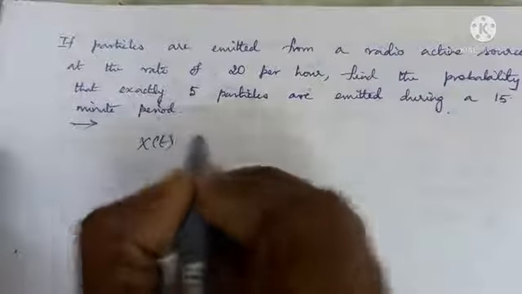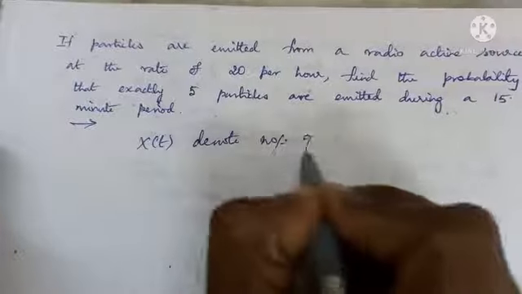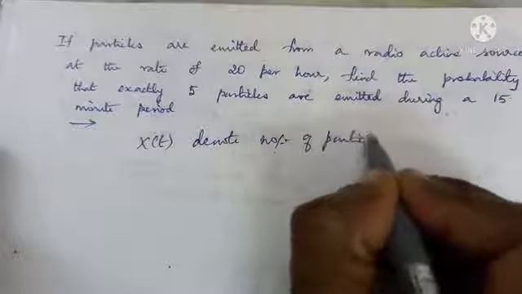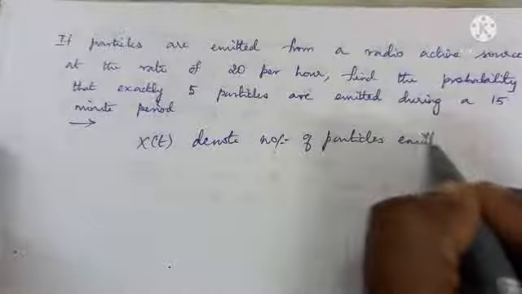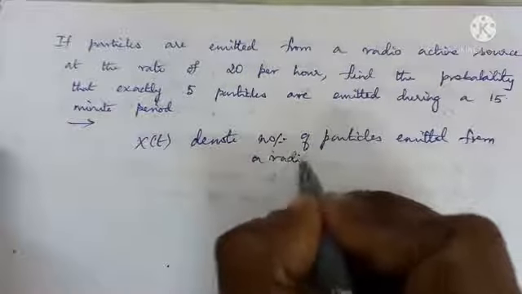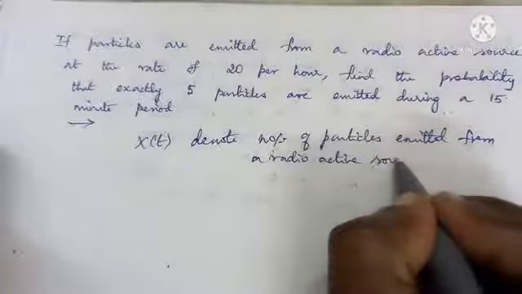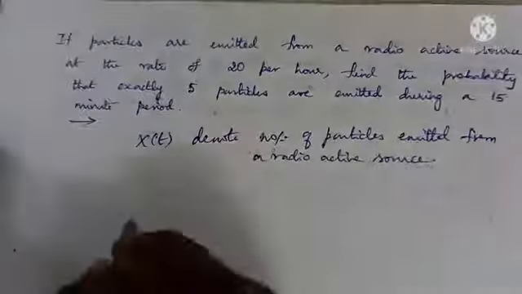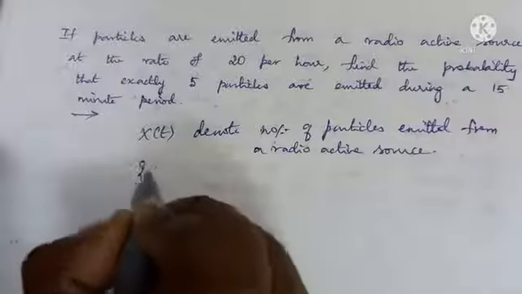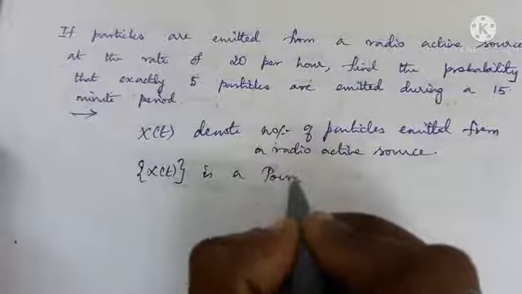Let us assume X of t denotes the number of particles emitted from a radioactive source. So X of t is a Poisson process.